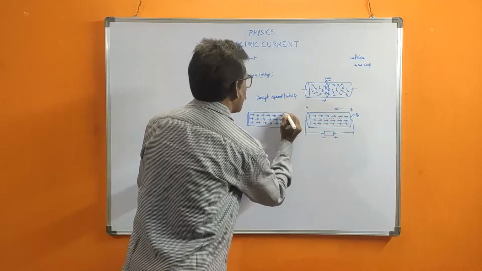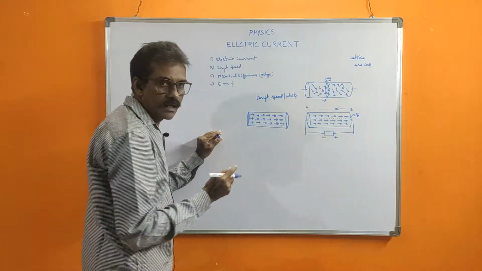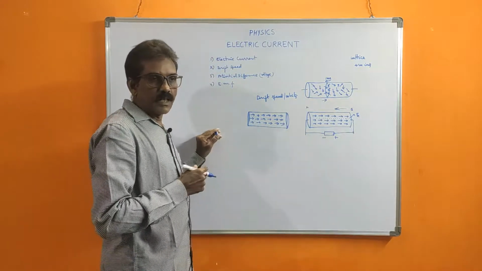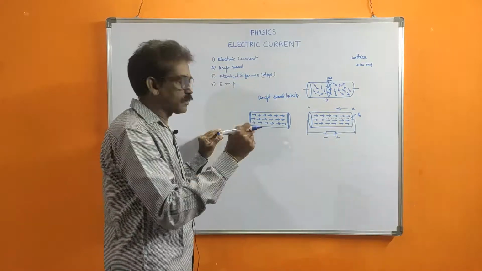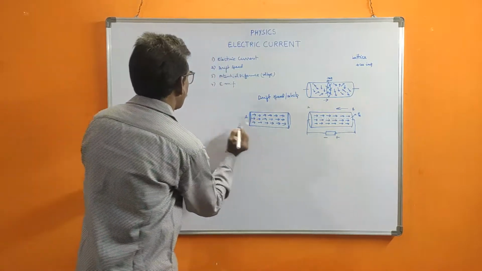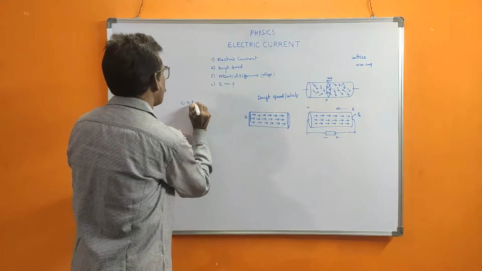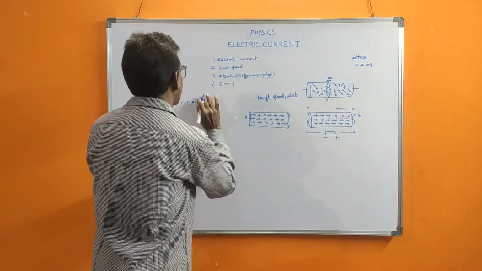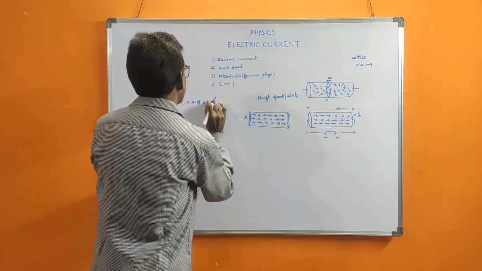The cross section of any wire is circular.